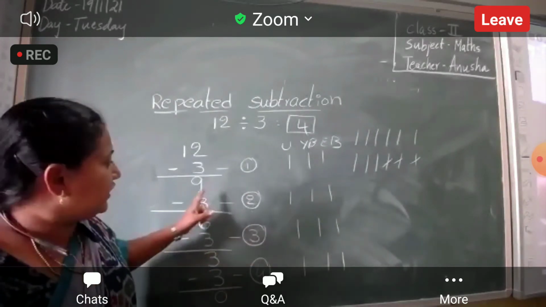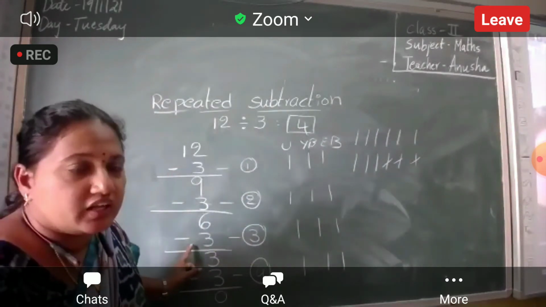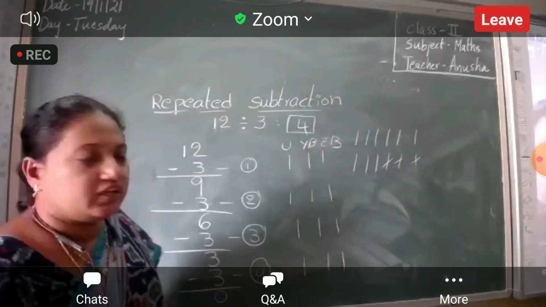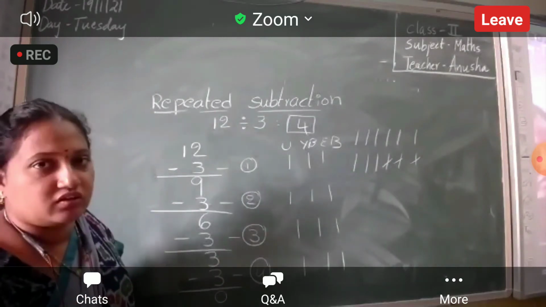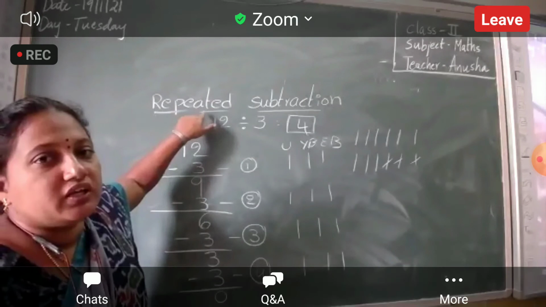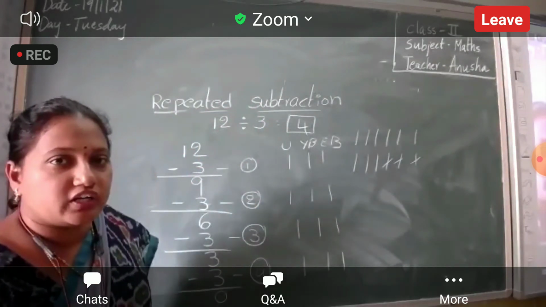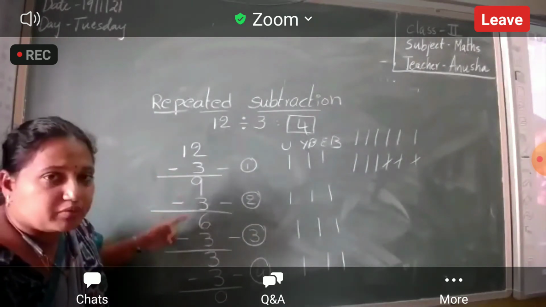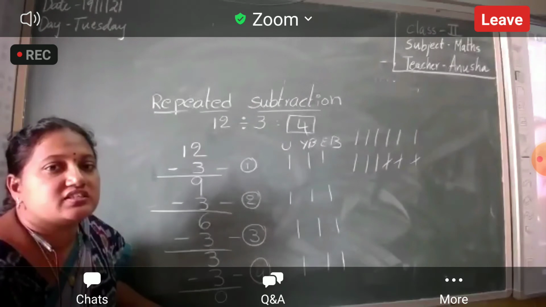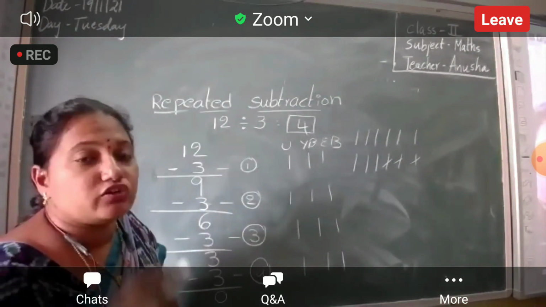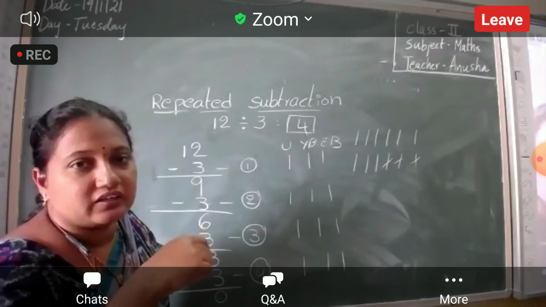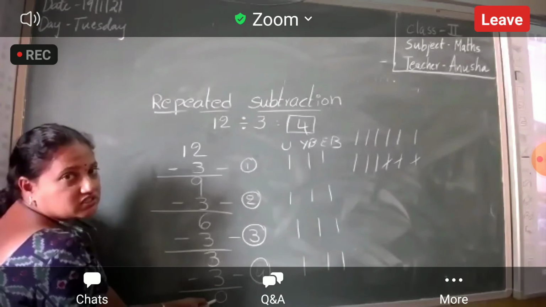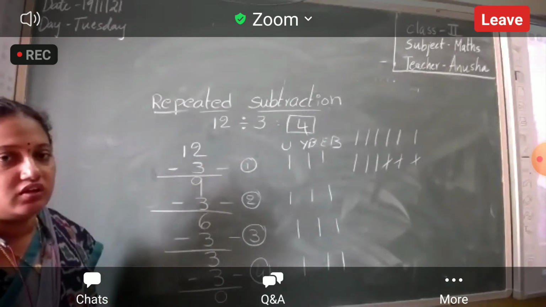Any doubt? So each time we are doing subtraction, that's why this is called repeated subtraction. Each time we are subtracting the same number. Now, have you understood? Up to what point do we repeat this subtraction? Until we get 0. Yesterday you saw the number line, where you stopped the number line division, until you get 0. Here also, until you get 0 as the answer, you have to repeat this process. Have you understood this?